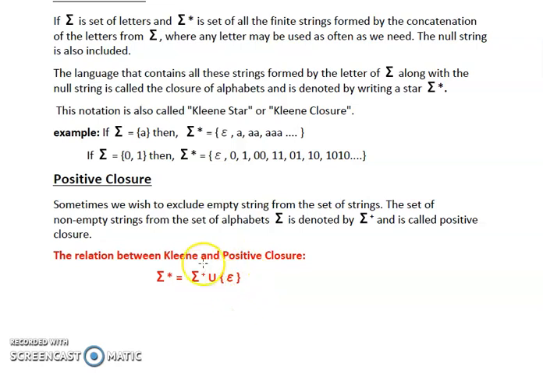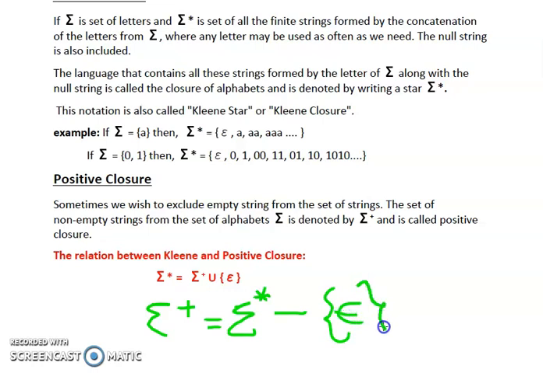So null string combined with the Sigma plus will give you the Kleene closure. So mathematically it can either be defined as this, or you can also define it in this way. Sigma plus, that is your positive closure, is equal to Sigma asterisk, that is your Kleene closure, minus the element of the set, that is your null string. So this can also be defined as the mathematical relation between the Kleene closure and the positive closure.